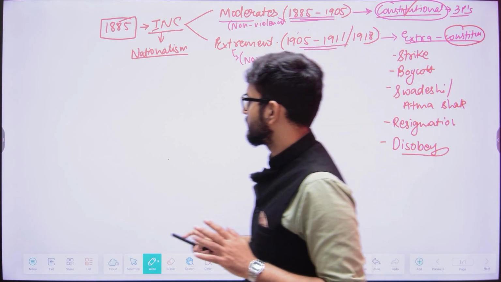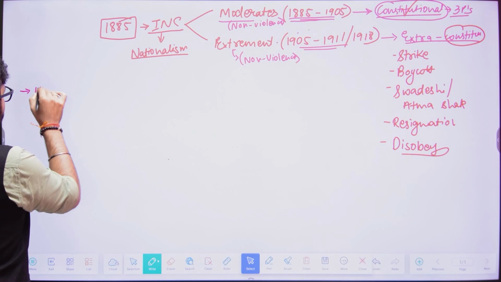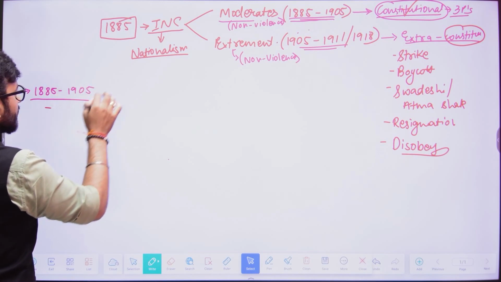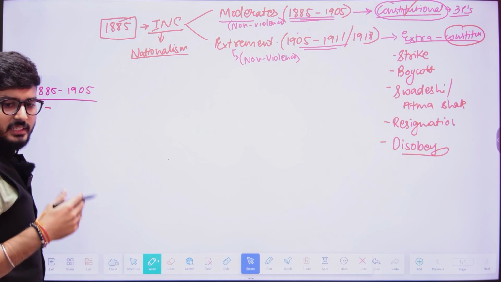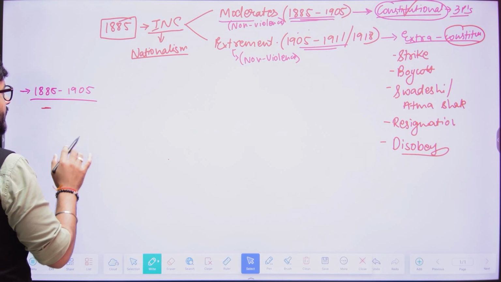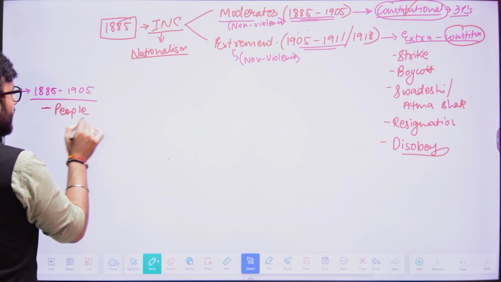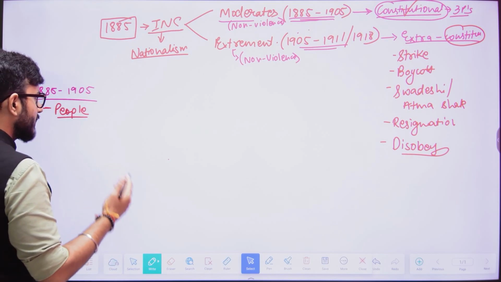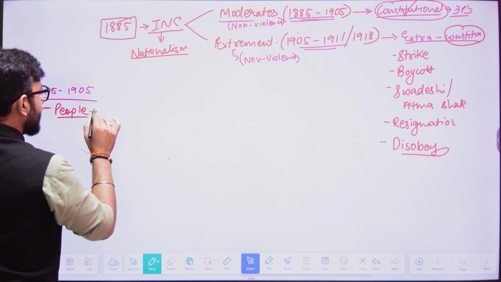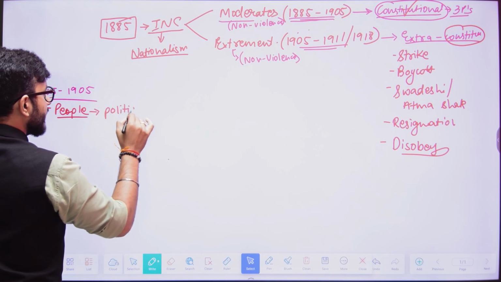Now just try to understand this: between 1885 and 1905, when the moderate nationalists started demanding various things from the Britishers, even the common people were becoming aware of the work of the moderates, and because of that, they were also becoming politically educated.